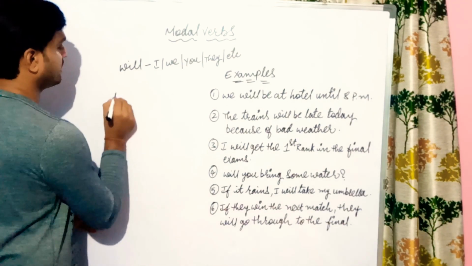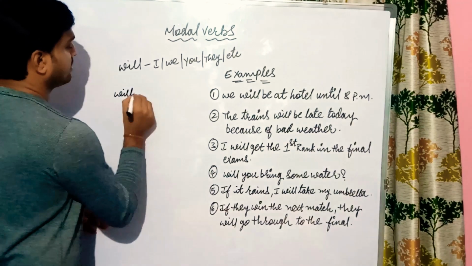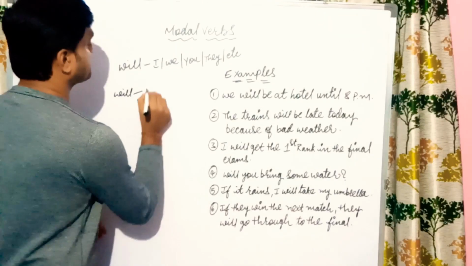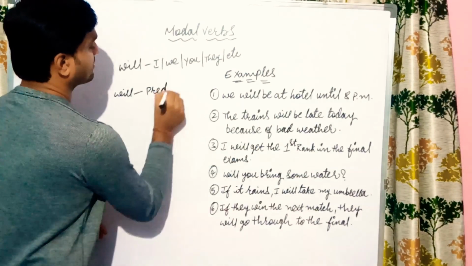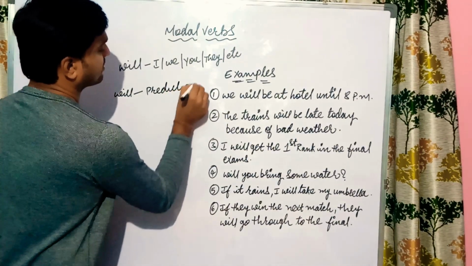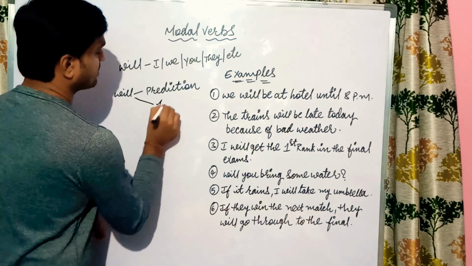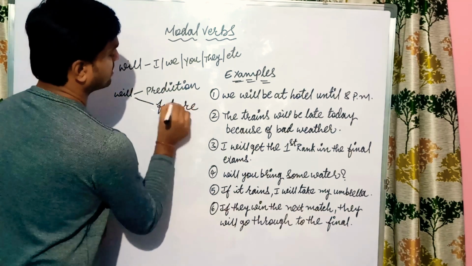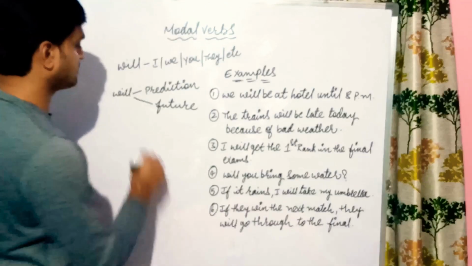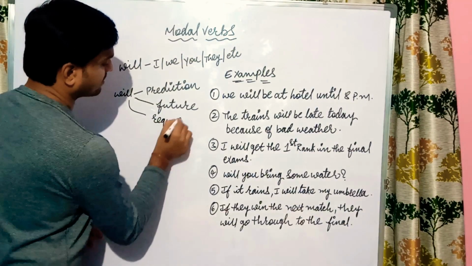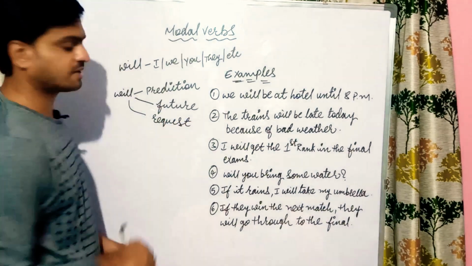And if you see, will is generally used for prediction, just like shall, future actions, and request. It is used for requesting.